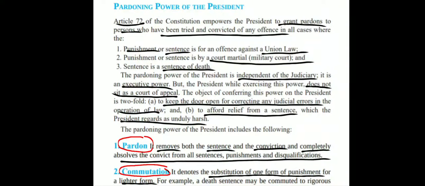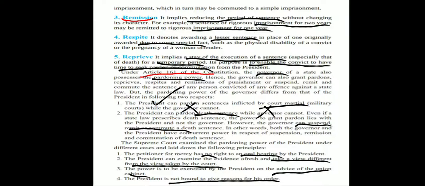The first is pardon. What do we mean by that? It means that the president can remove both the sentence and the conviction and completely absolve the convict from any sentences, punishments, or disqualifications. Commutation denotes the substitution of one form of punishment for a lighter form, that is, a death sentence might be commuted to imprisonment. Remission implies reducing the period of sentence, that is, imprisonment for 2 years can be remitted to imprisonment for 1 year.